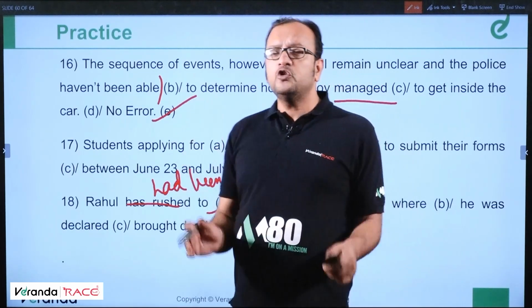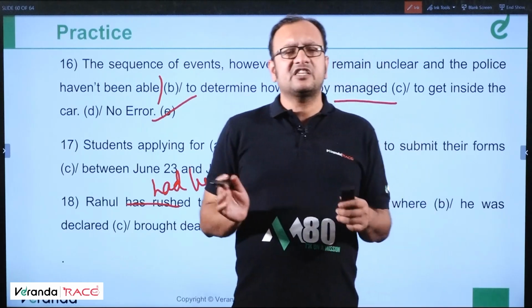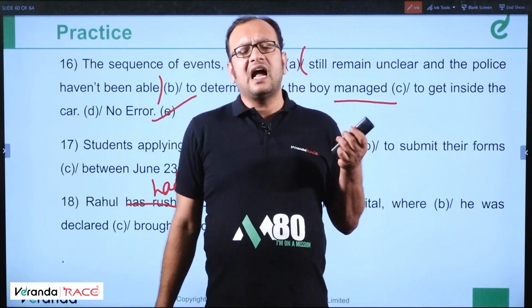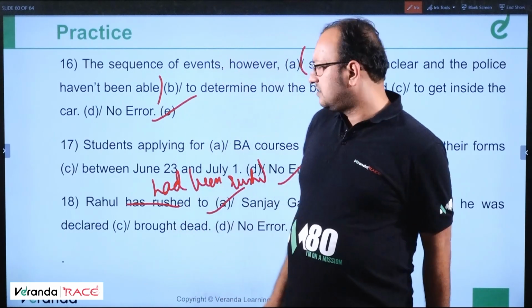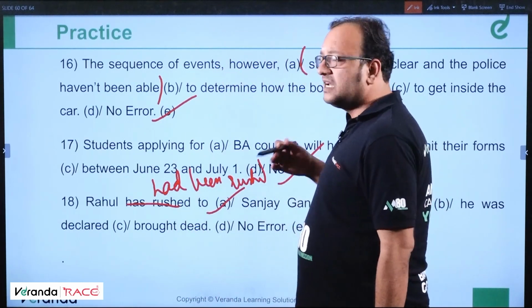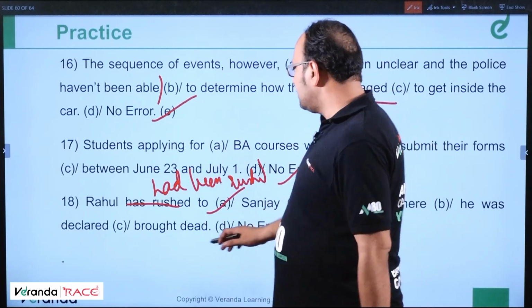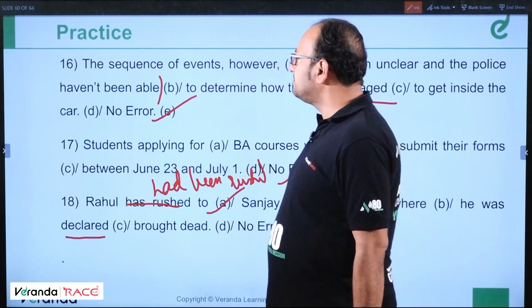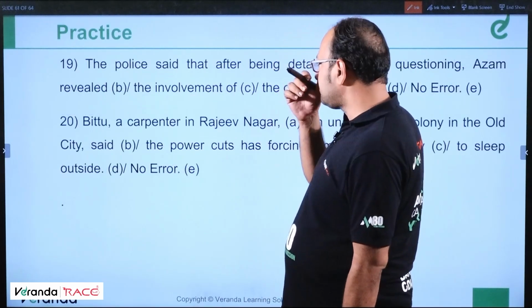Error in part A. I have told you this in tip that previous action past perfect, next action simple past. So had been done, had been reached, had been brought. So had been rushed in past perfect. Second action declared brought dead. Declared in simple past. Clear? Moving ahead.